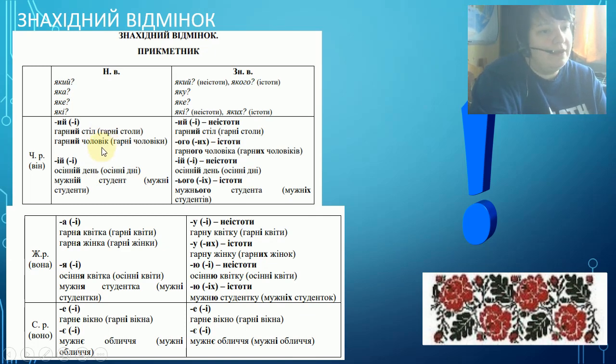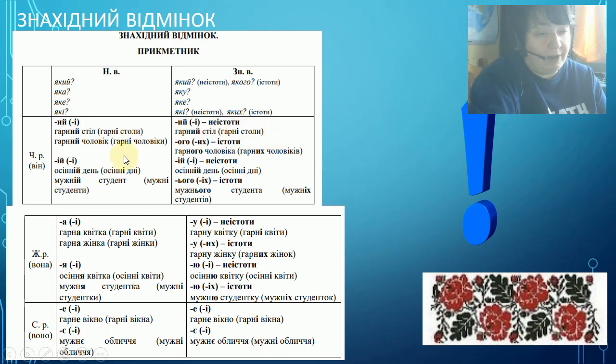If they are inanimated subjects, the endings are the same as in nominative case. Grammatical masculine: и, і. In the accusative case, гарний стіл, гарні столи, гарний стіл, гарні столи. So nice table, nice tables. The endings are pretty much the same.